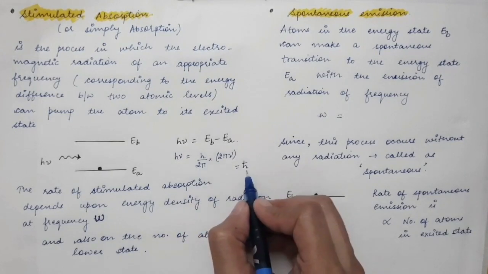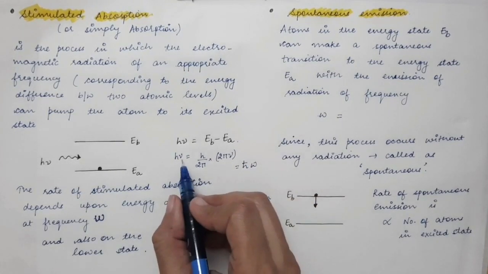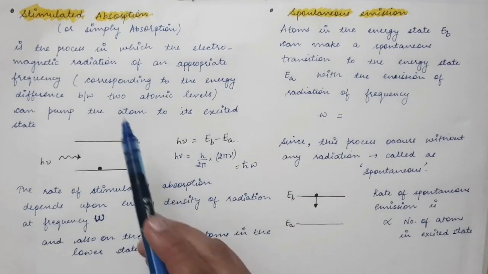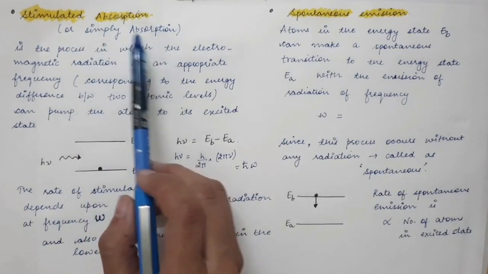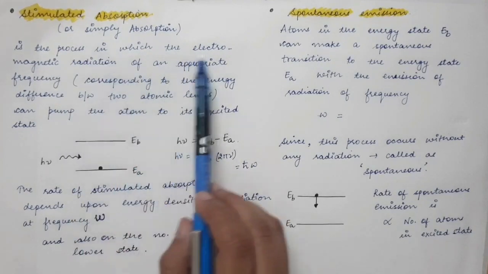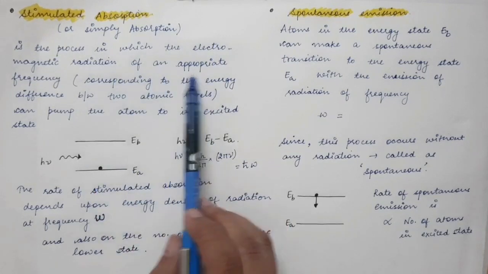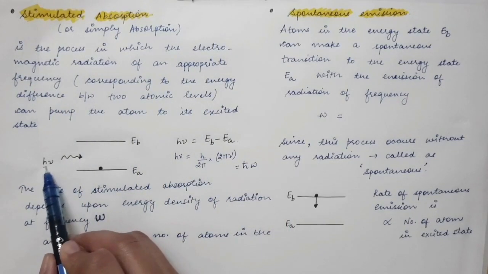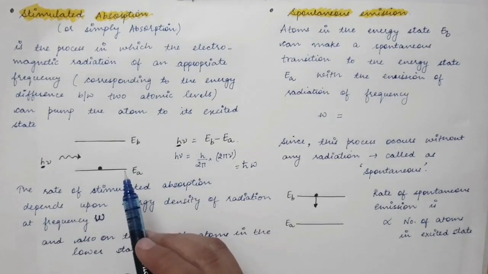So h by 2 pi is written as h cut, and 2 pi nu is the angular frequency. So h nu is also written as h cut omega. So what is the definition of stimulated absorption, or simply absorption? It is the process in which the electromagnetic radiation, or you can say photon, of an appropriate frequency... So h is a constant, this is the Planck's constant.